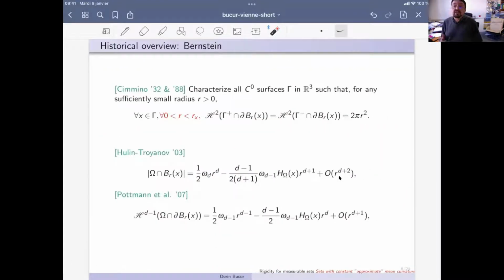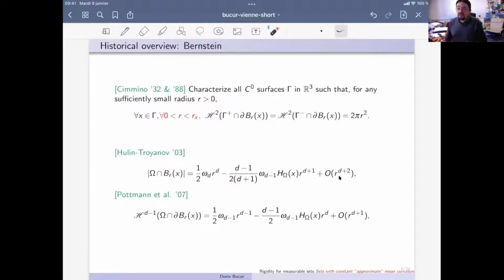to which we arrived was related to Cimino. Cimino was an Italian mathematician, professor in Bologna, but when he was young, in 1932, he was a student of Picone in Napoli, I think, and he conjectured, or raised, the following question. So imagine that you have a surface gamma in R3, which is smooth, but not so smooth that you can speak about mean curvature, but smooth enough to give sense to the surface.